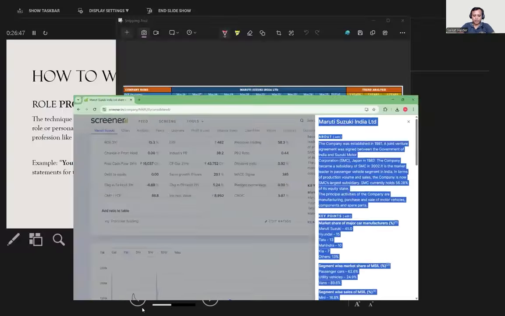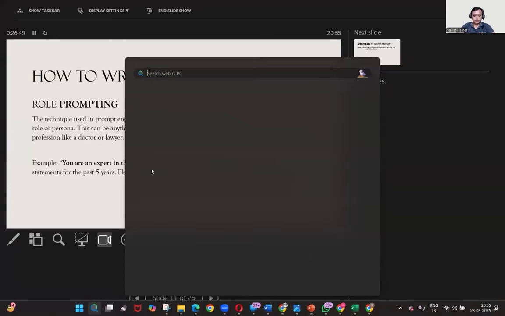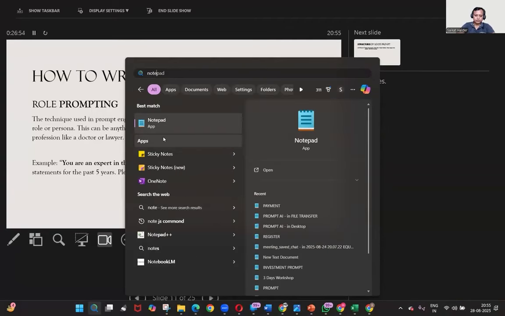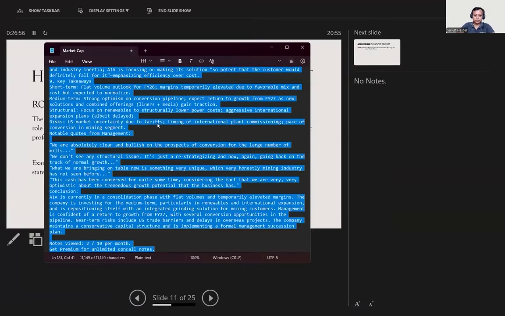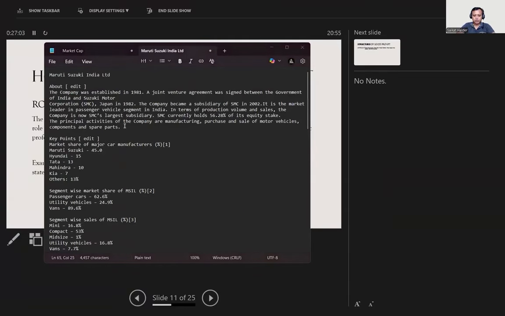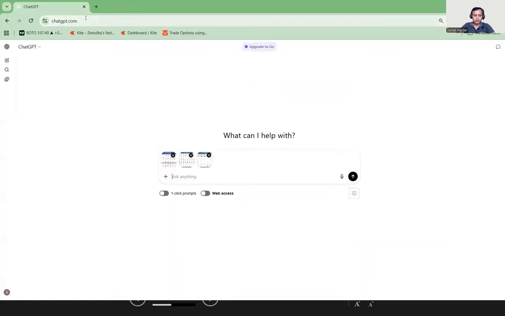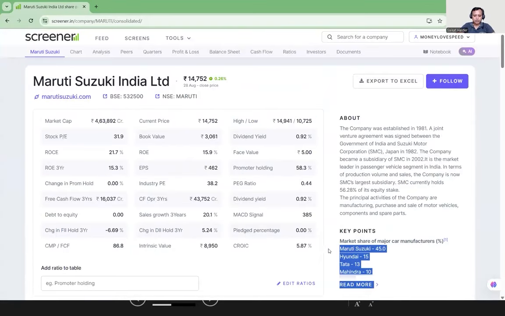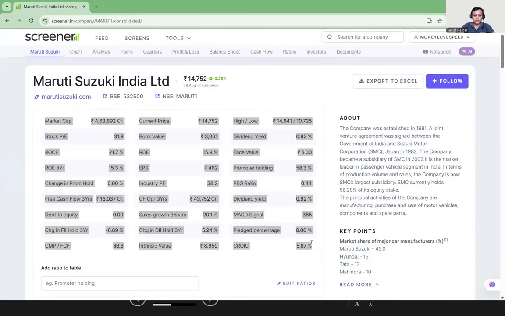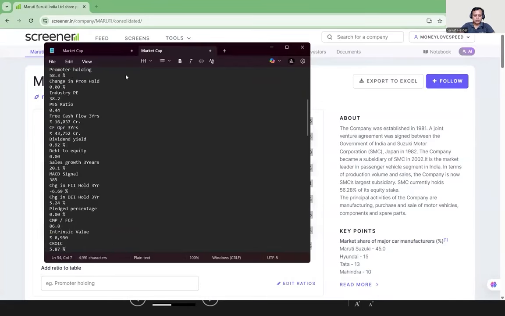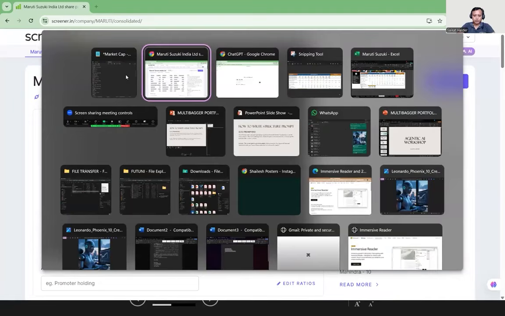I'm going to have a notepad. Let's say I'll provide this one. Let's say I'll also need some of the core information as well. So let's see. This is where the valuation information is, I'll copy this one and paste it in the beginning. Now let me add a few more pieces of information.